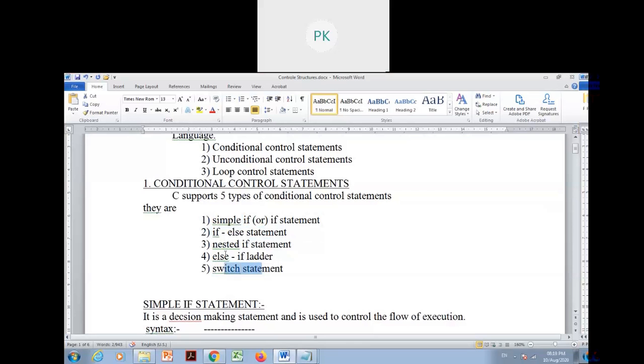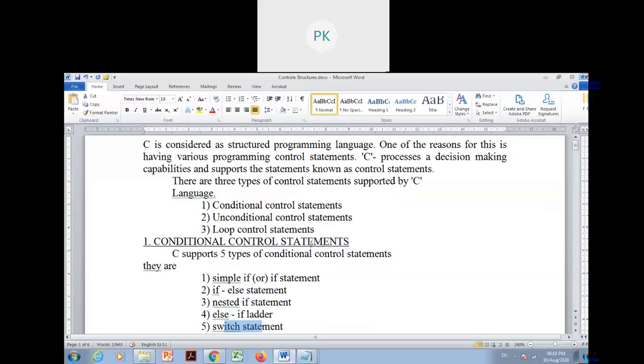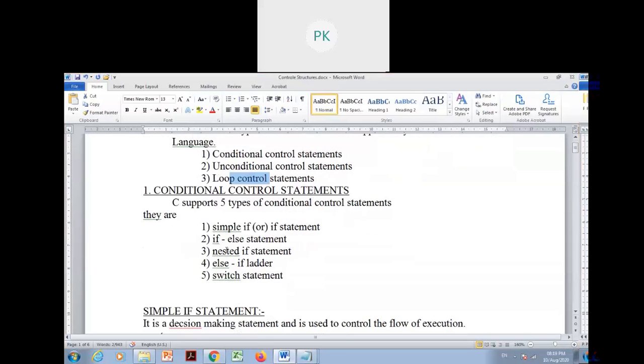I'm repeating again, control statements are three types: conditional, unconditional, and loop control statements. Under conditional statements, we have five types of conditional statements.